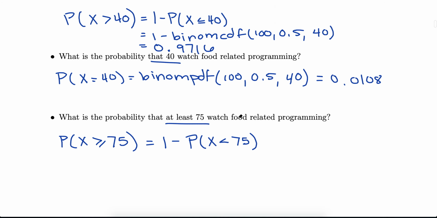Notice in our previous example, 40 was not included in the original question, so I needed to include it in the opposite. So down here, 75 is here. I cannot include it in its opposite. So I'm still not set up for CDF, but no worries, we're almost there. Strictly less than 75, since we're counting, would be 74 and below. And now we're ready to go with binomial CDF.